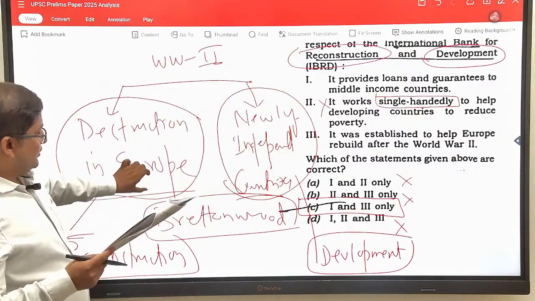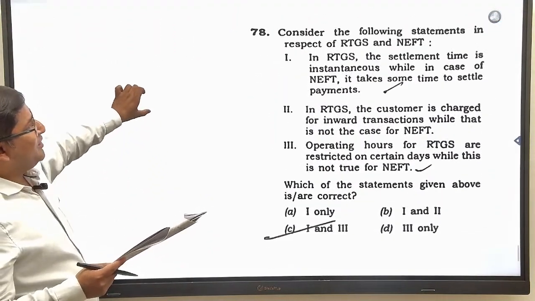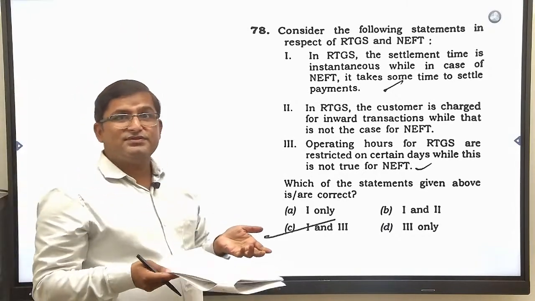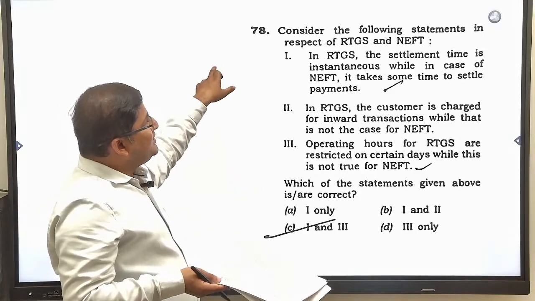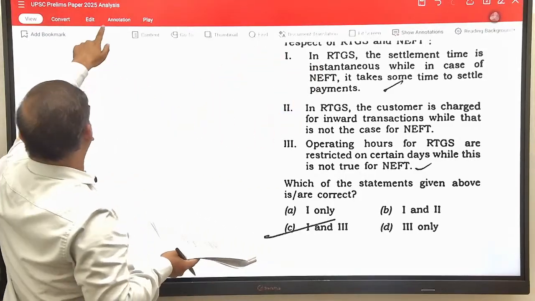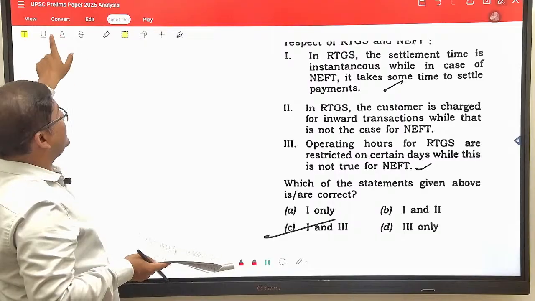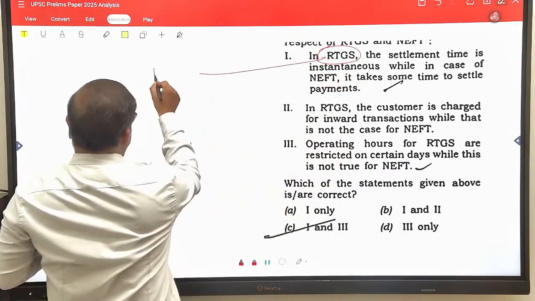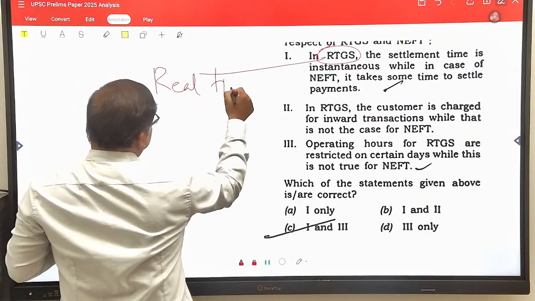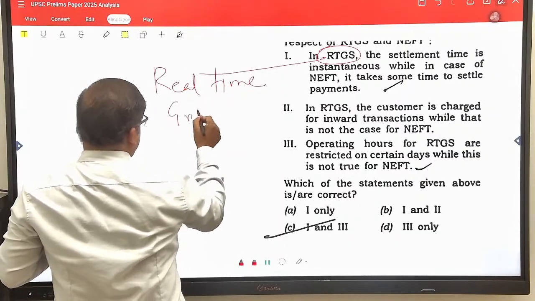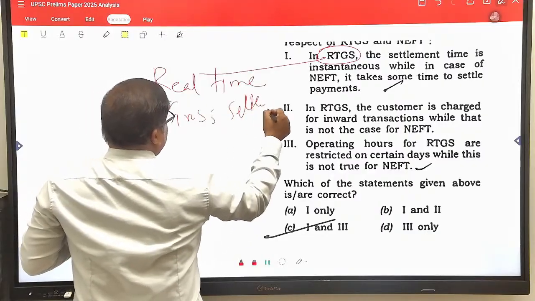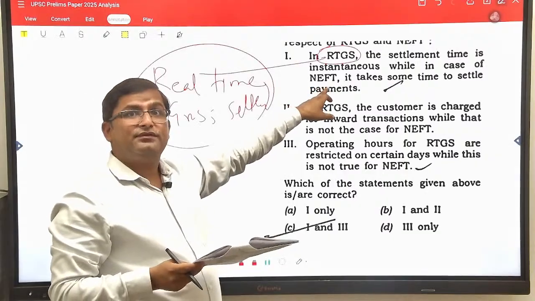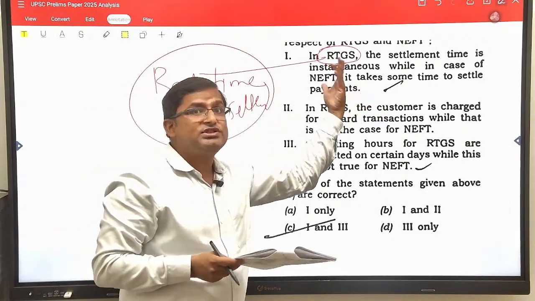Now come to the next question, that is about RTGS and NEFT. RTGS and NEFT are very common. RTGS means Real Time Gross Settlement. See, the name itself says real time settlement, real time gross settlement. Real time means immediately. While NEFT, National Electronic Fund Transfer, takes some time to settle payment.